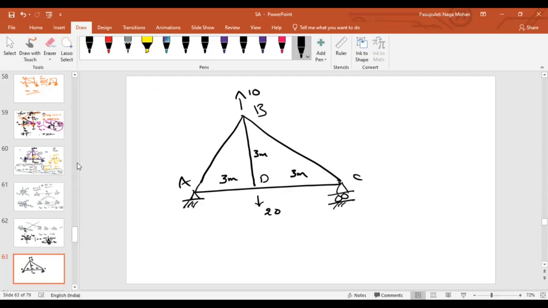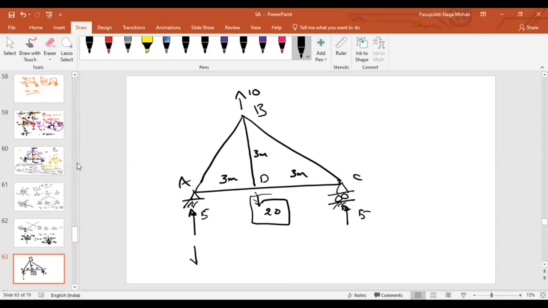Yes, but sir, the forces are not symmetric at point B, 10, and at point D, 20. Now, forget about this 20. If 10 is acting, what about the reactions at A and C? 5. Everybody will agree? Yes, sir, because symmetry. Now tell me, because of this 20, what about the support reaction? It will change. Downward 20 is acting. Now what about the support? Forget about 10 now. Because of the 20, what are the support reactions? 10, sir. What are the directions?